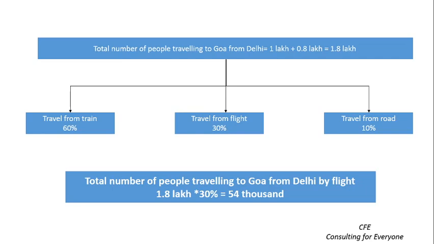Further, let's divide these people into 3 groups, basis the mode of transportation used. So broadly speaking, people would travel through train, flight and road transport. Let's assume 60% use train, 30% use flight and the remaining 10% would use road. So our required number would be 1.8 lakh multiplied by 30%, which would give us 54,000 people who would fly to Goa from Delhi in a year.